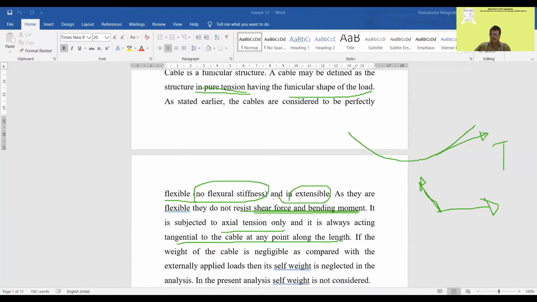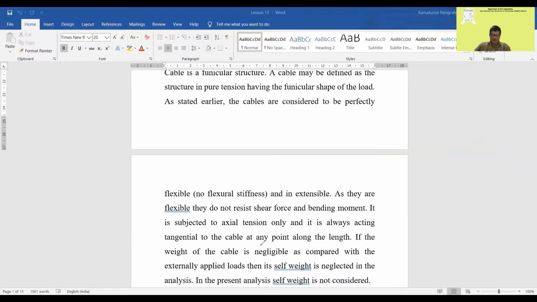Now, if the weight of the cable is negligible as compared to the applied loads, the self weight is neglected. Cable also has some self weight because every material has self weight. If your applied load is very much larger than the self weight of the cable, you can neglect the self weight.